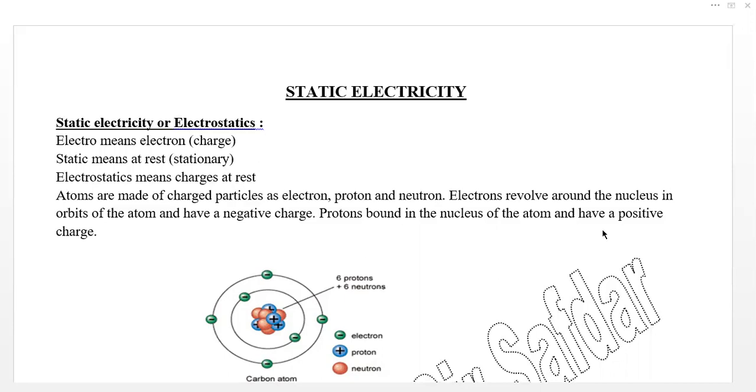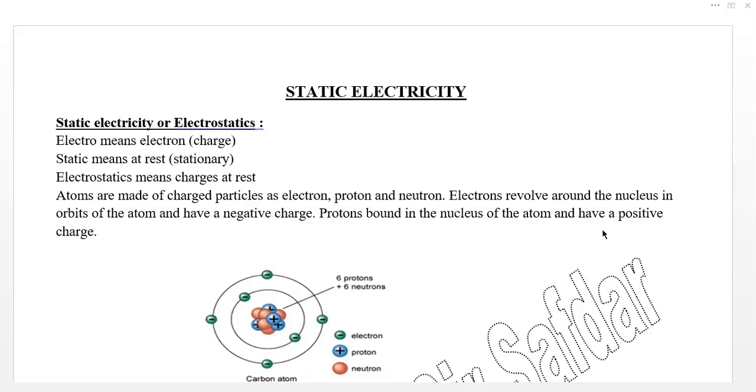As you know, all atoms consist of three kinds of particles: electrons, protons, and neutrons. Atoms are made of charged particles. Electrons revolve around the nucleus in the orbit of the atom and have negative charges.